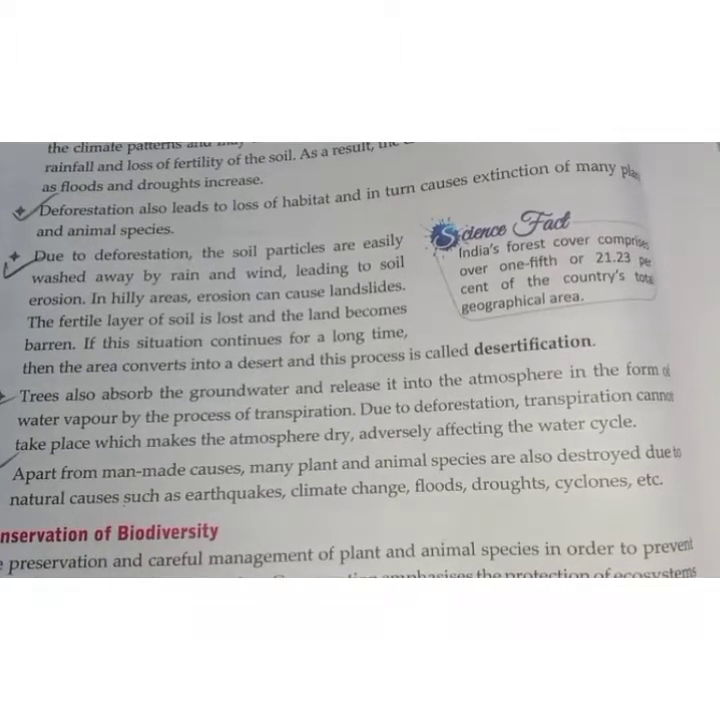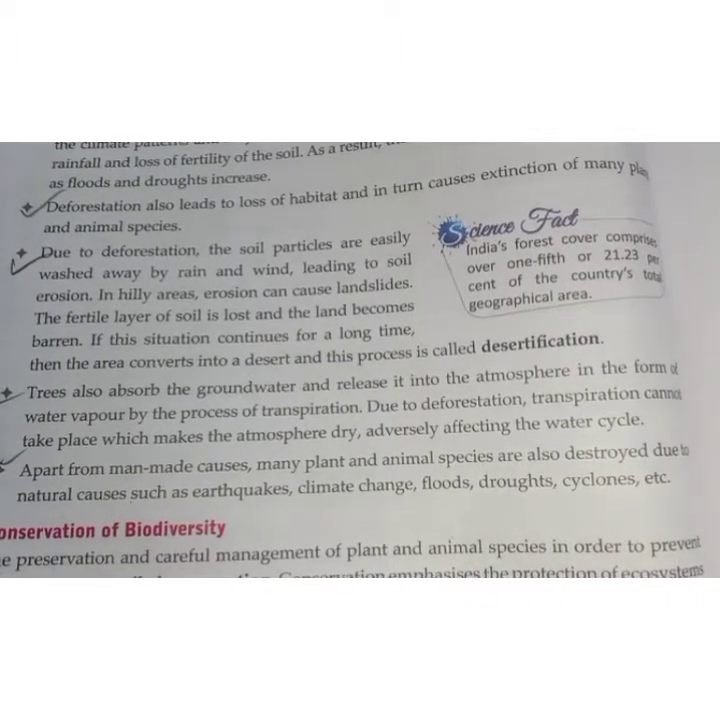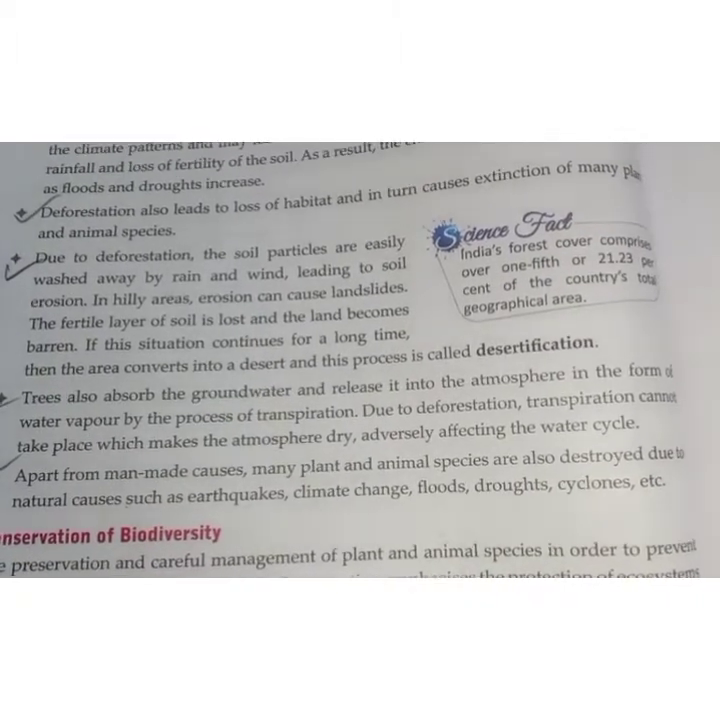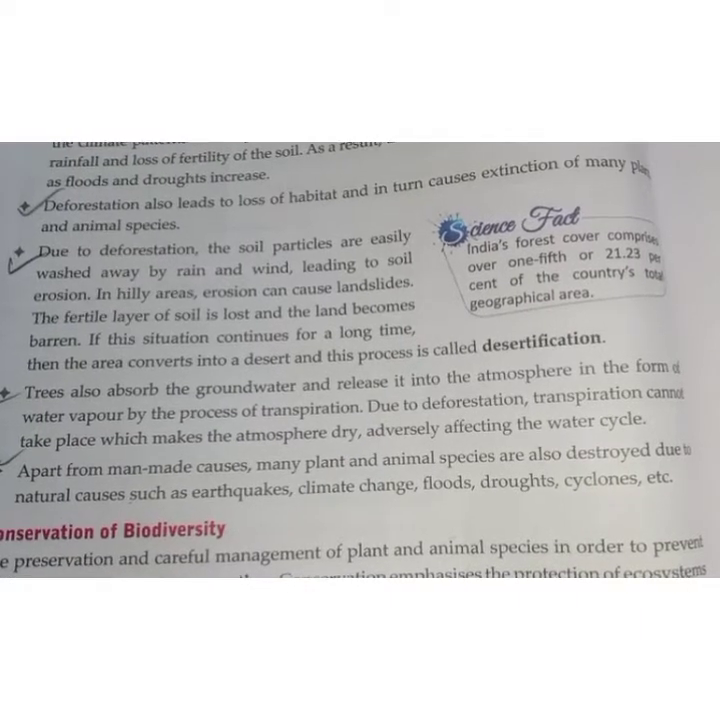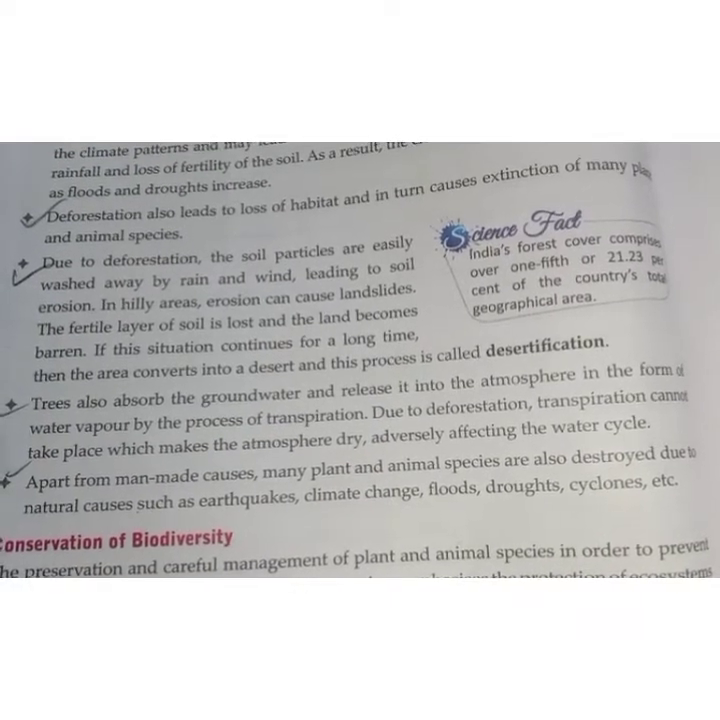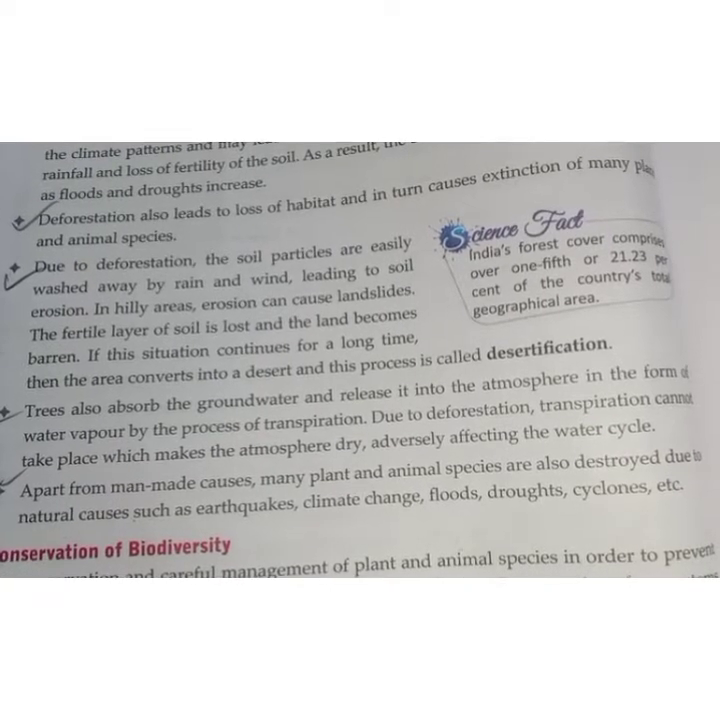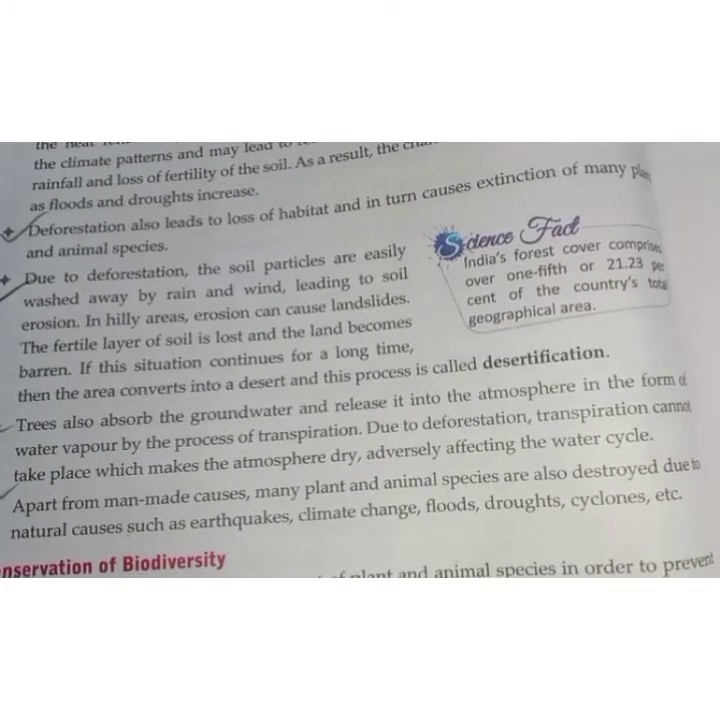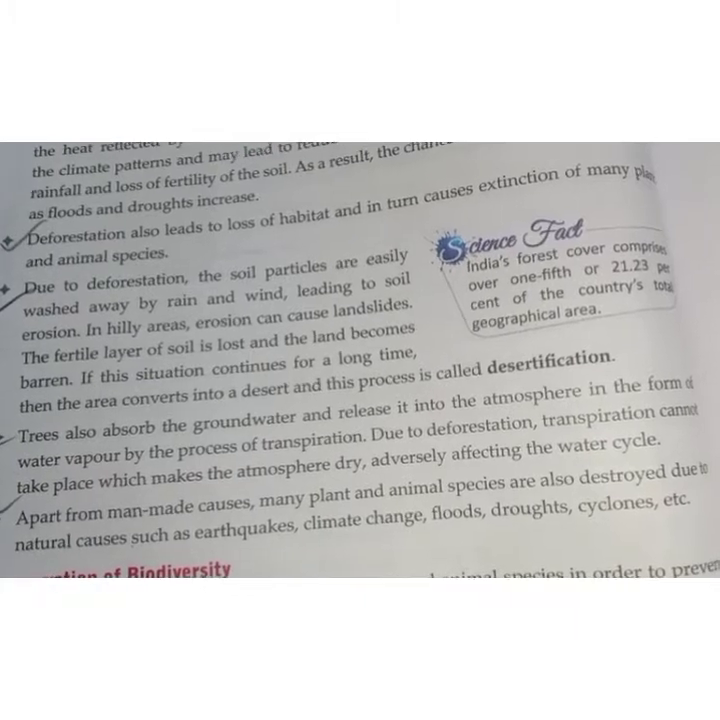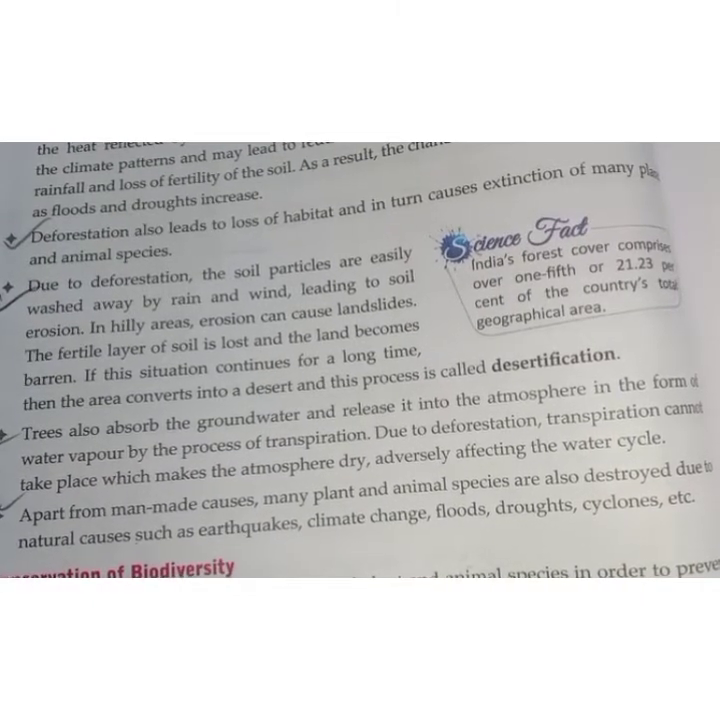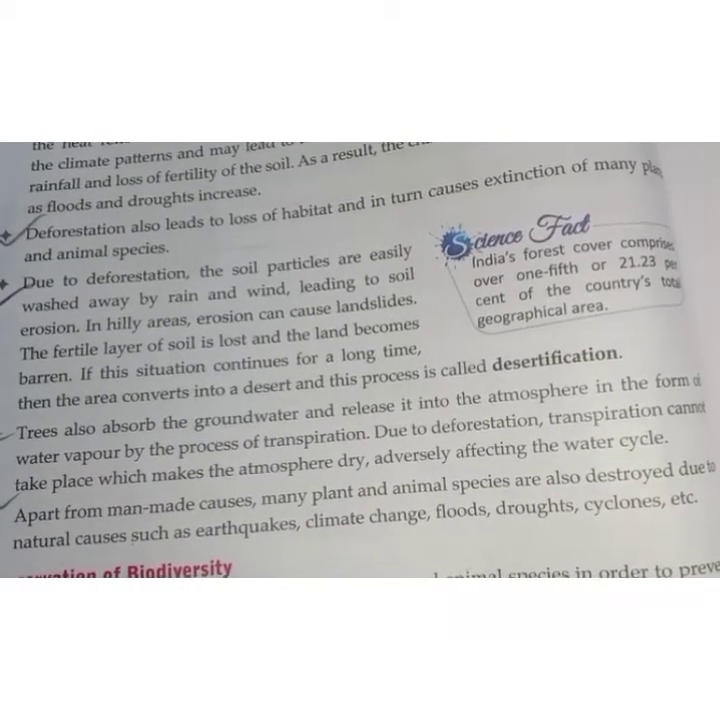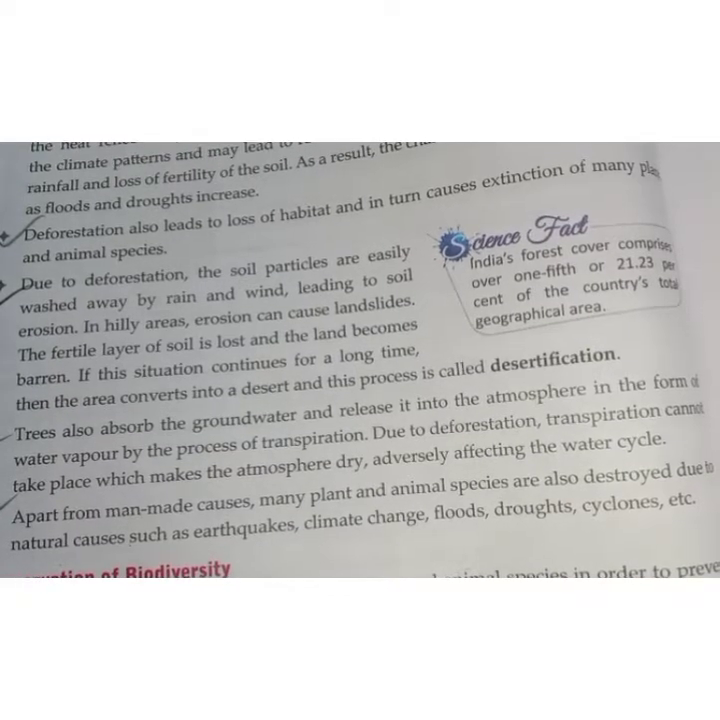Due to deforestation, the soil particles are easily washed away by rain and wind, leading to soil erosion. In hilly areas, erosion can cause landslides. The fertile layer of soil is lost and the land becomes barren. If this situation continues for a long time, then the area converts into a desert, and this process is called desertification.